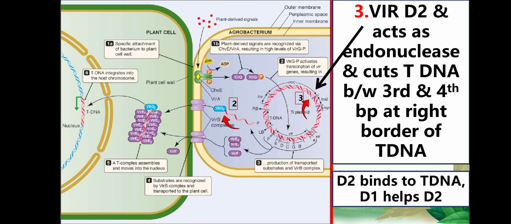And D2 attaches to the tDNA itself, and D1 helps D2. So now D2 comes and cuts the tDNA, and it gets attached to the tDNA.